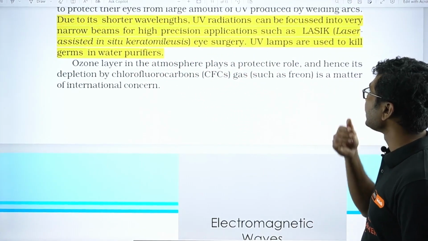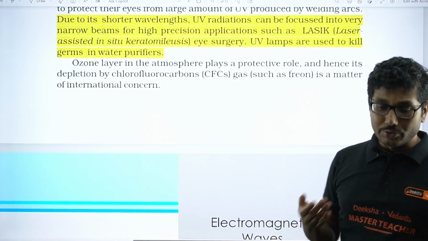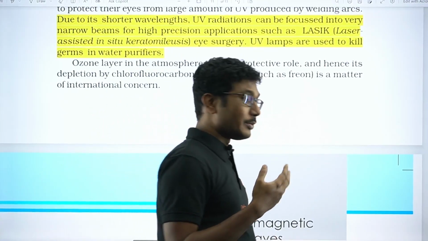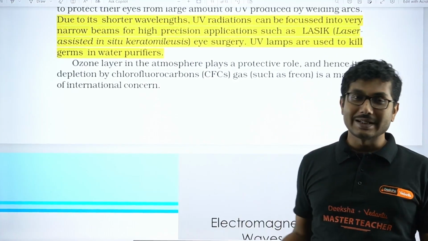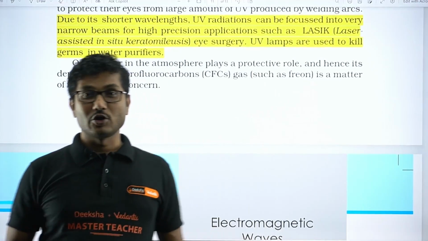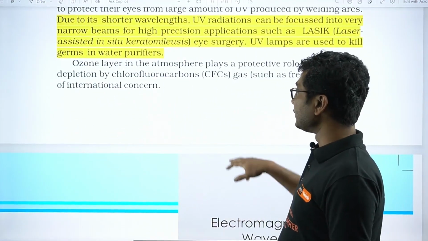Next, UV lamps are used to kill germs in water purifiers. UV lights are also used to sanitize surgical equipment. Before surgery, all the equipment has to pass through UV rays, so that if any germs are present on that surgical equipment, they are all killed. So this is called sanitization using UV rays.